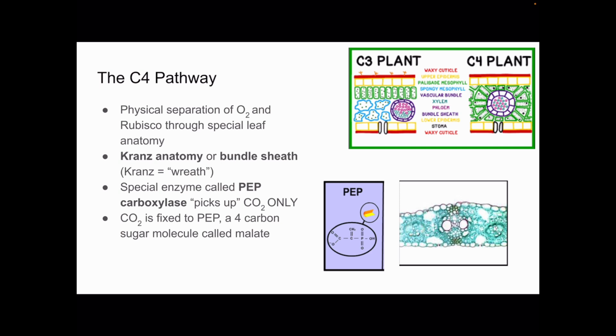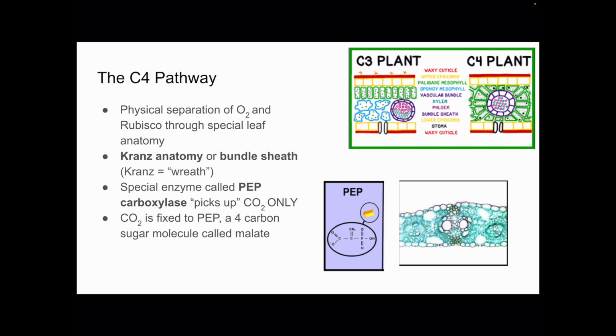And what will happen is carbon dioxide will enter the leaf, be picked up by this special enzyme called PEP carboxylase. And this one carbon dioxide molecule, right, we've got one carbon in there, is going to bind with the 3 carbons in our PEP molecule that we see down here. And that is going to give us a 4-carbon malate sugar molecule.